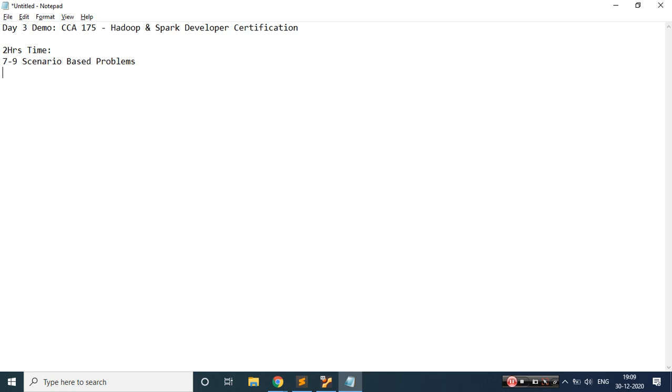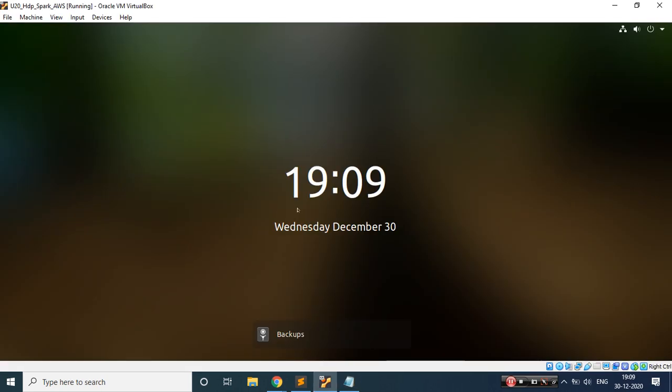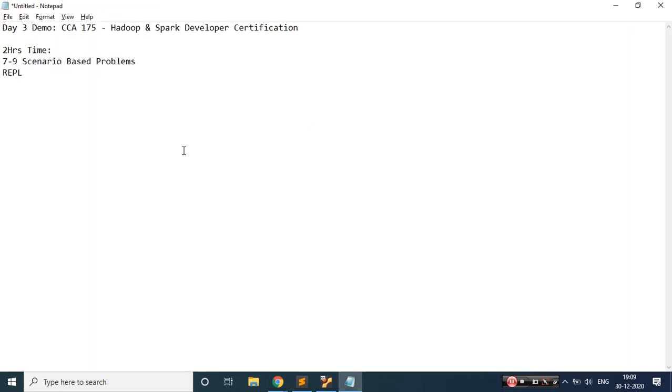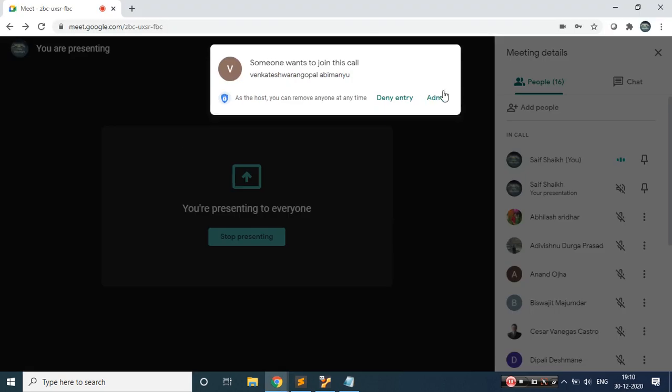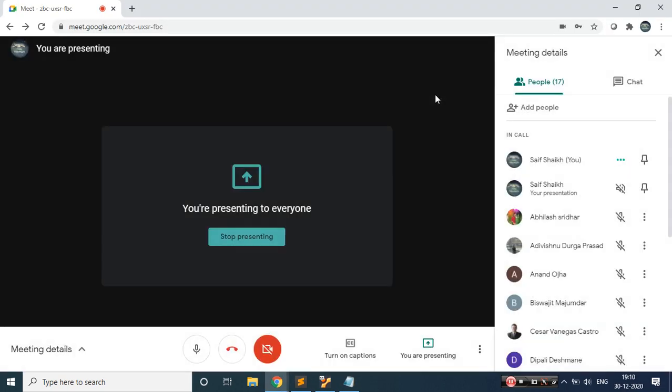And how we need to write the code: if we are working on Eclipse as an IDE, an IDE is not provided over there. So we need to write in a REPL mode. What is a REPL mode? It is nothing but read, evaluate, print and loop. That's how we'll need to write. We will also be using the same mode, and I will be showing you how to use the REPL mode.